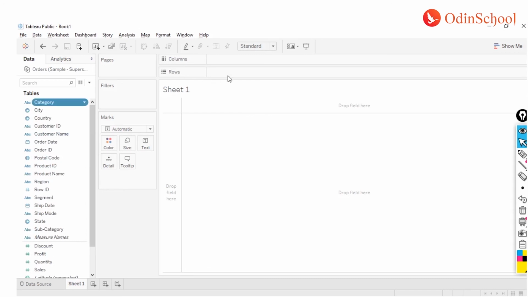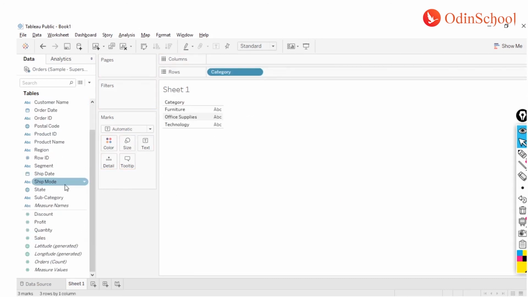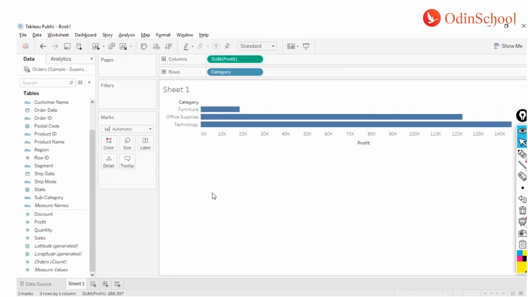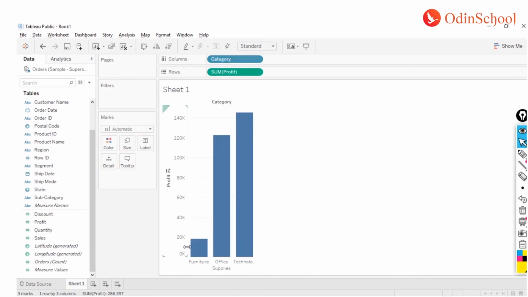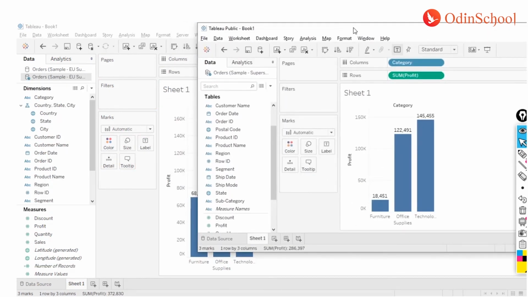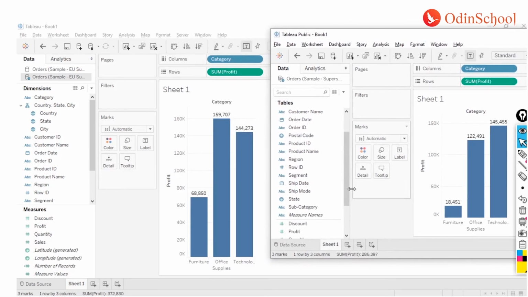I can just drag and drop my categories over here, and I can drag my profits over here, and I can swap it in case I wish to, and I can click on the labels, and now you see I have two charts, just the same. It was so simple.